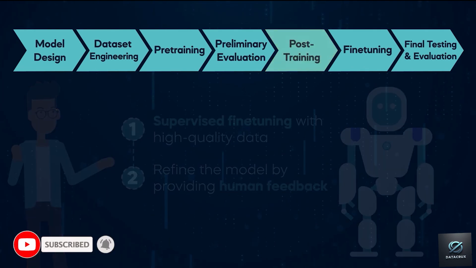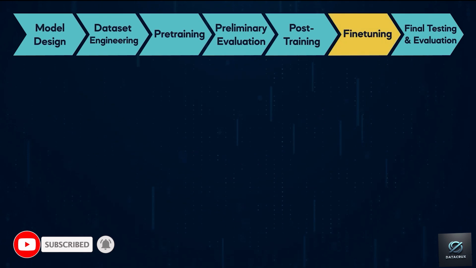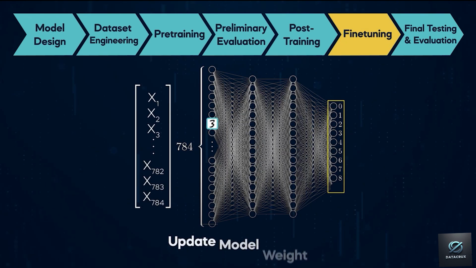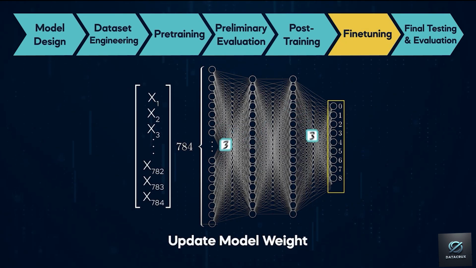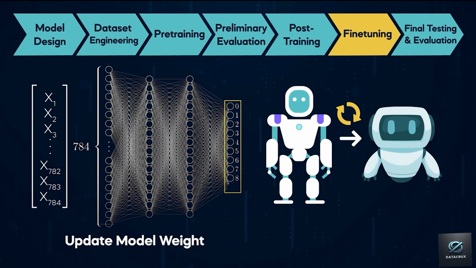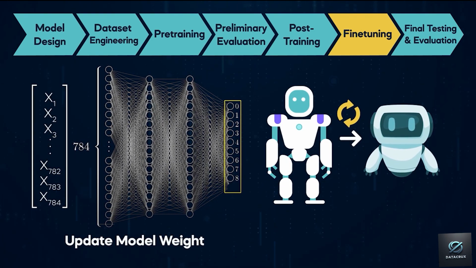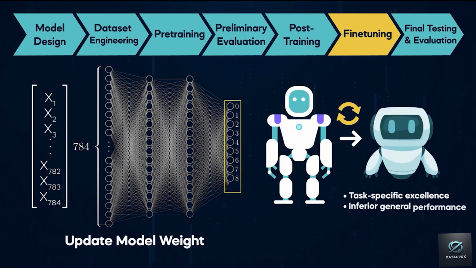The next phase of model development, fine-tuning, updates the model's weights to enhance its quality and speed. For example, by changing weights, we can make a model smaller and faster, better suited for a specific task, and less capable in general performance.